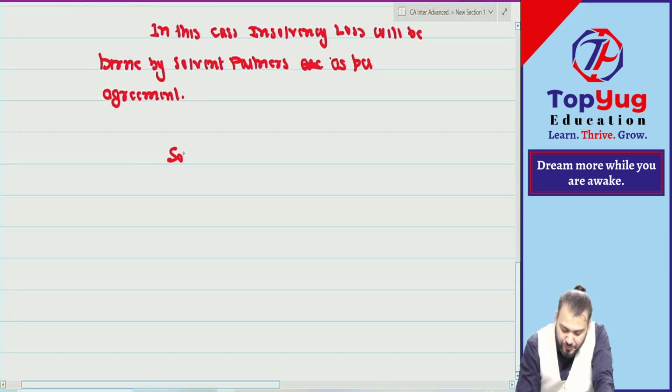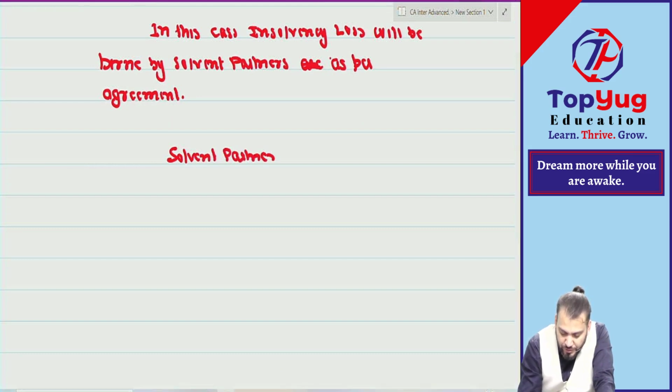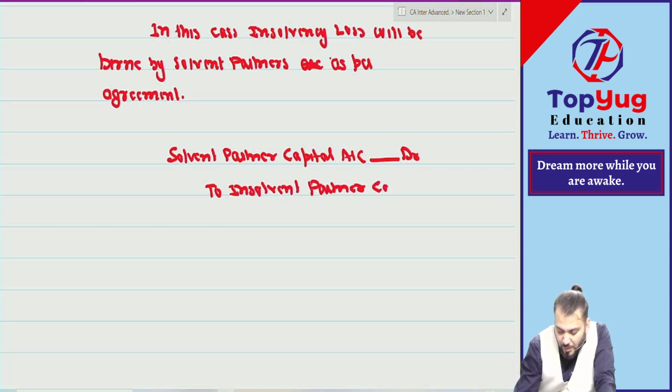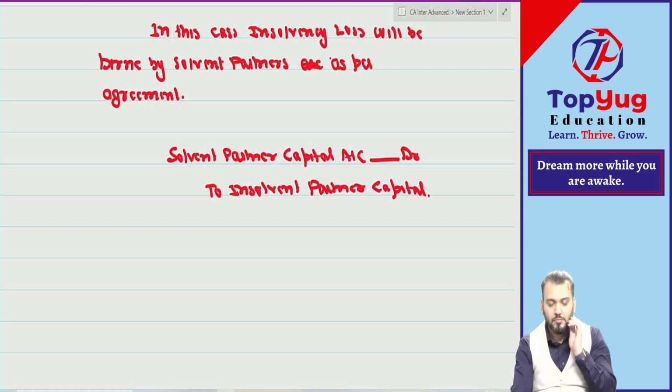You will pass one journal entry: solvent partners' capital accounts debit to insolvent partner's capital account. I hope you have understood. Now after this journal entry, whatever cash is left will be distributed to whom? Solvent partners as per their final balance ratio.